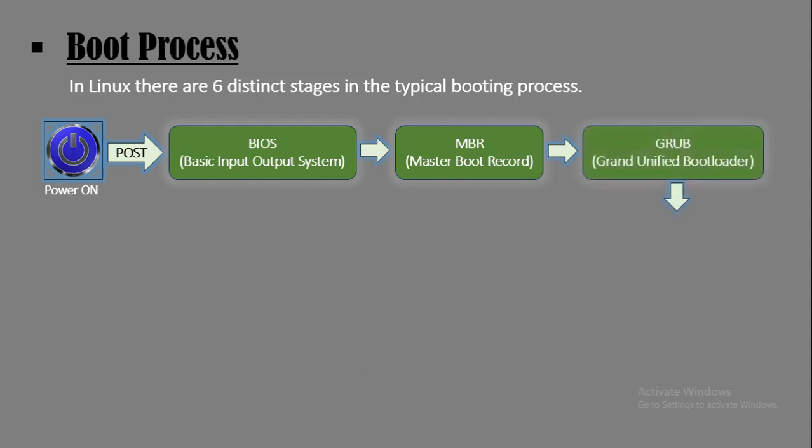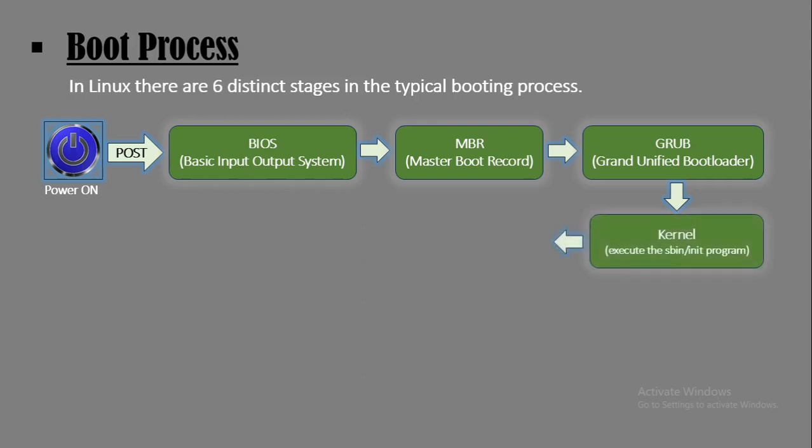GRUB2 means Grand Unified Bootloader. If we have multiple kernel images stored, here we can select which one is executed. If nothing is selected on this splash screen, it loads the default kernel image. Normally it loads the kernel into the memory and also extracts the content of the initial RAM image and places them in the memory.